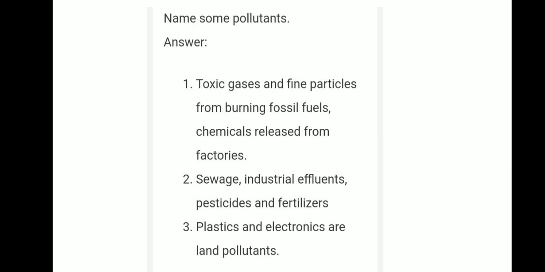Next question, name some pollutants. Answer: first point, toxic gases and fine particles from burning fossil fuels and chemicals from factories. Second point, sewage, industrial effluents, pesticides and fertilizers. Third point, plastic and electronics are land pollutants.